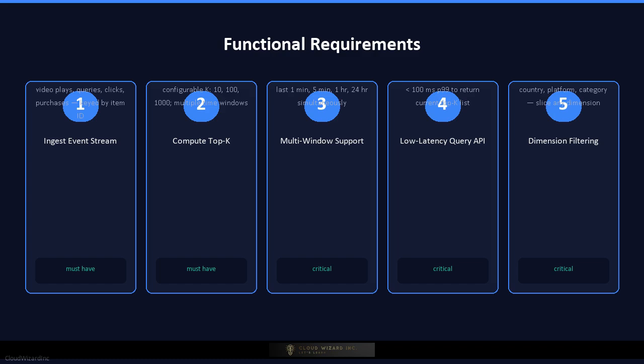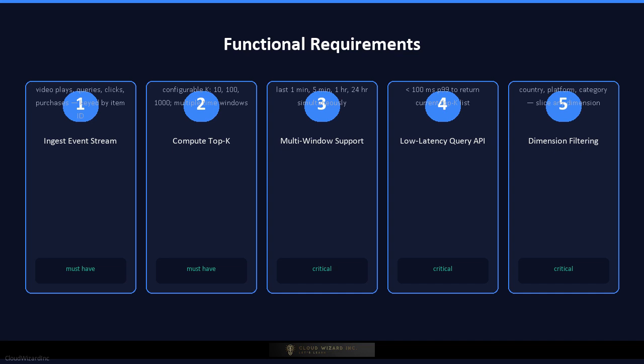First, the system must ingest a high-velocity event stream where each event carries an item key, such as a video ID, search query, song ID, or product ID. Second, it must continuously compute and serve the top K items by frequency for configurable values of K, such as 10, 100, or 1000. Third, it must support multiple time windows simultaneously. Last 1 minute, last 5 minutes, last 1 hour, and last 24 hours. Fourth, it must expose a low-latency query API that returns the current top K list in under 100 milliseconds.